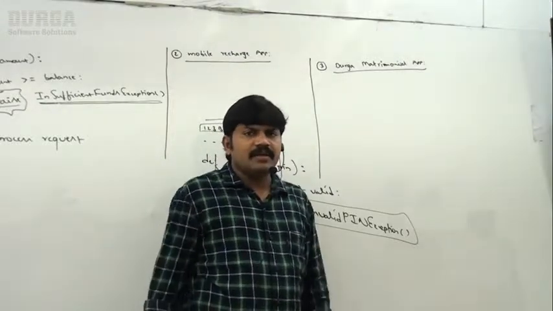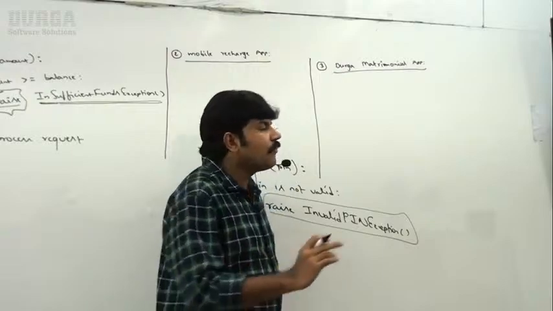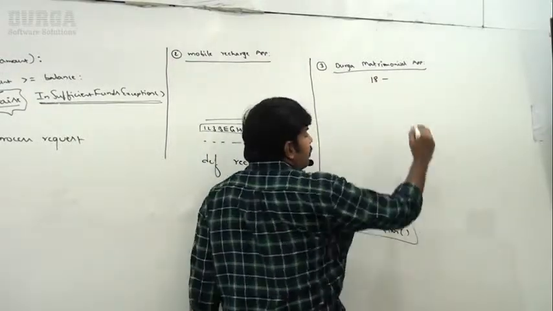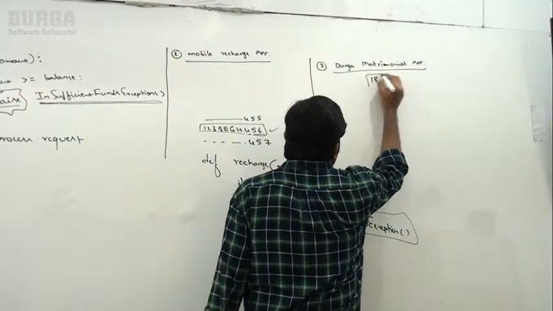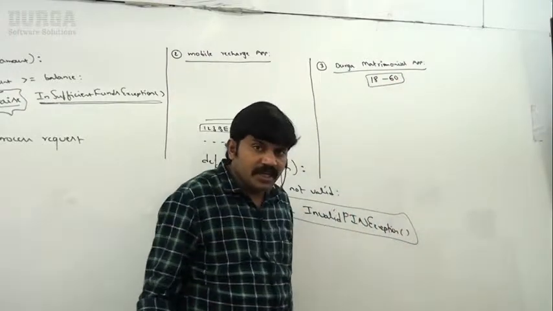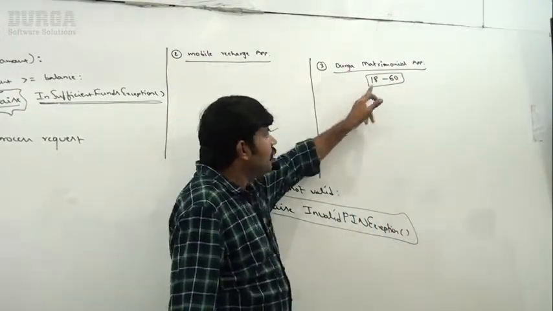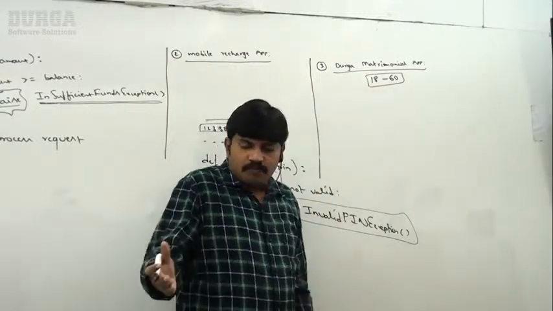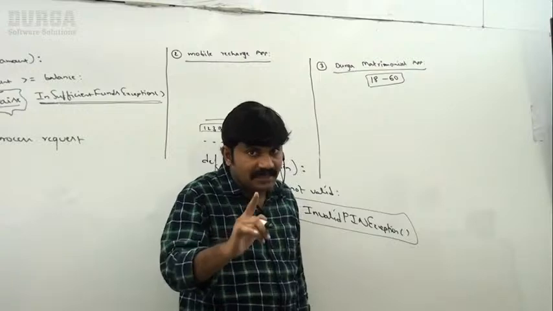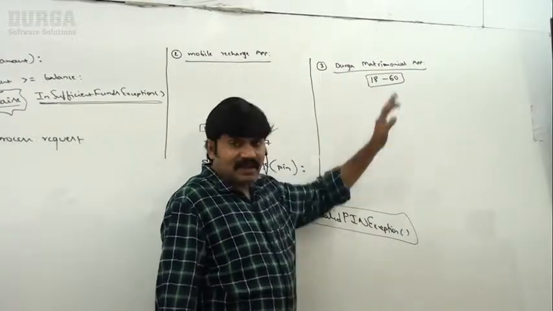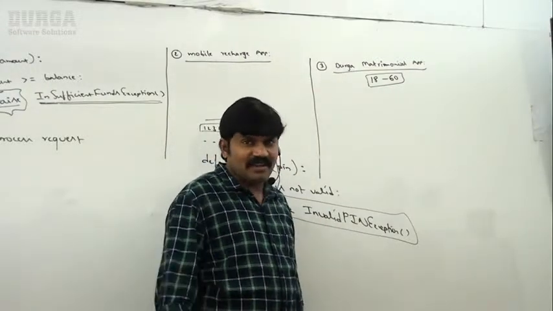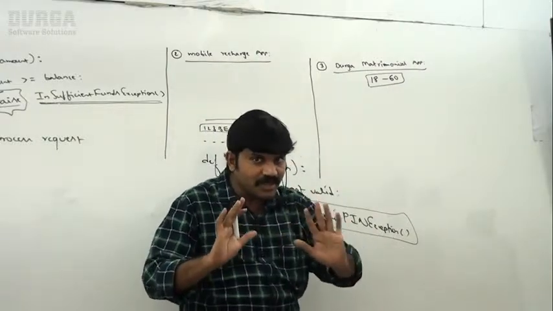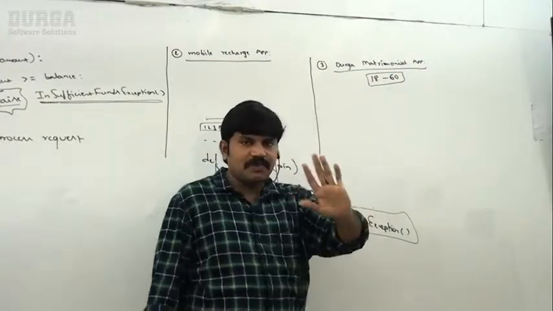In India, the minimum age to go for marriage is 18 years. My application decided max age 60 years. For this age group, my application will provide support. Assume 18 years to 60 years. Below 18 years, marriage is illegal in India. After 60 years, even if it is legal, there is no use of going for marriage. Now observe very carefully, I want to develop such type of application.